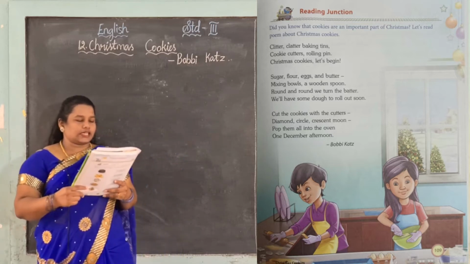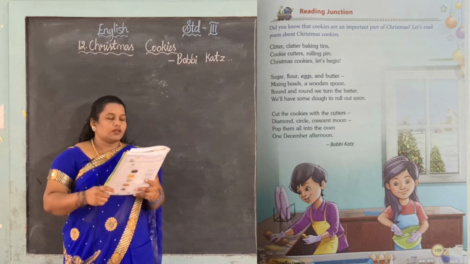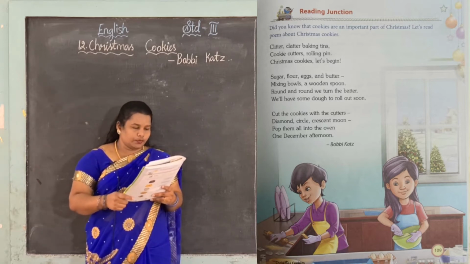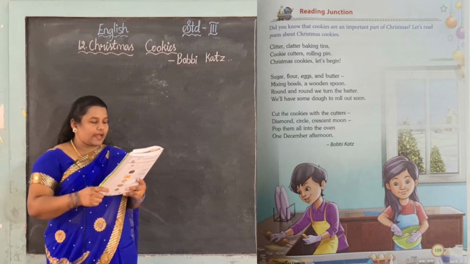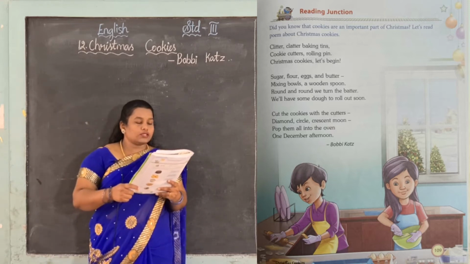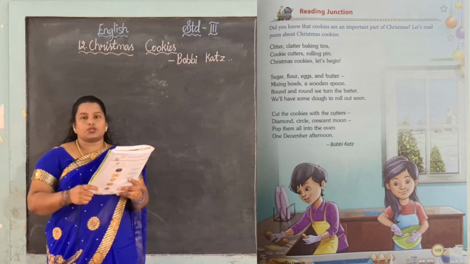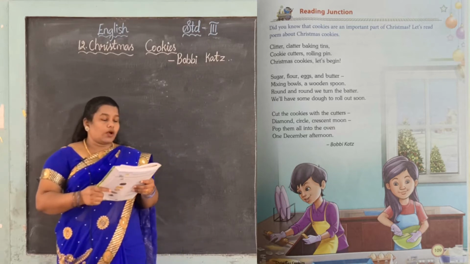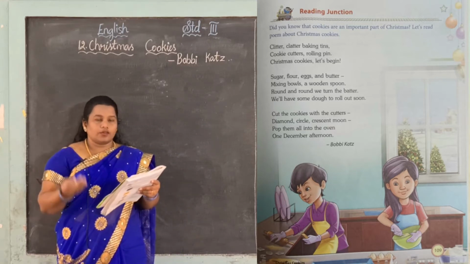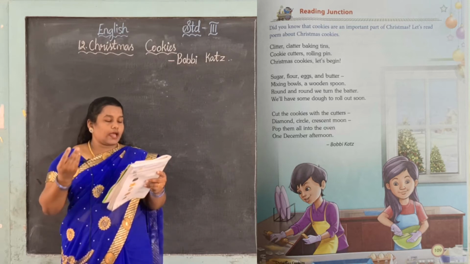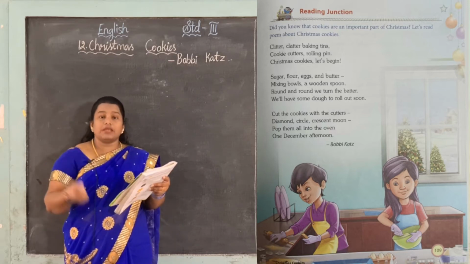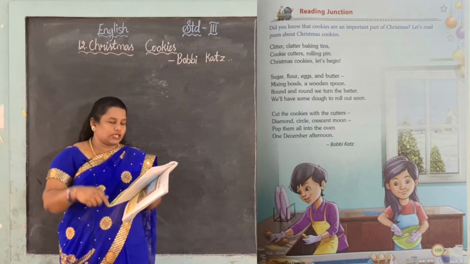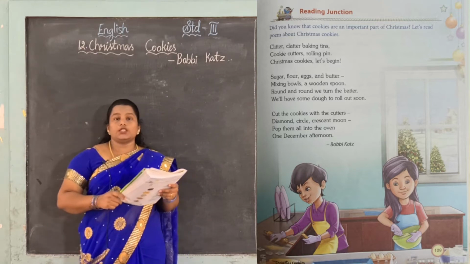Now the second stanza. Sugar, flour, eggs and butter. Mixing bowls, a wooden spoon. Round and round we churn the batter. We will have some dough to roll out soon. What are the things we need for making the cookies? Sugar, flour, eggs and butter. Also we need a mixing bowl, because only in a bowl can we mix all those things. And also a wooden spoon.